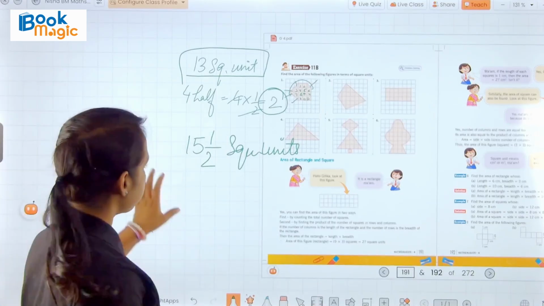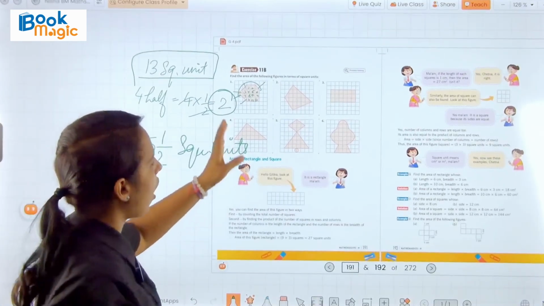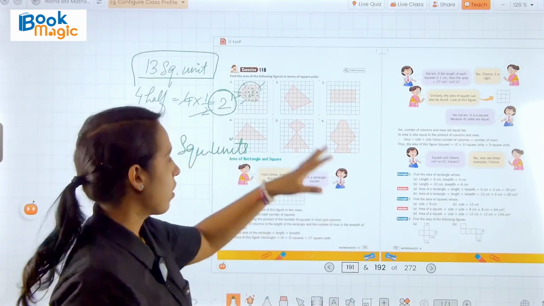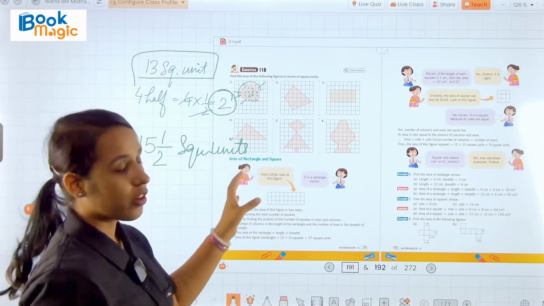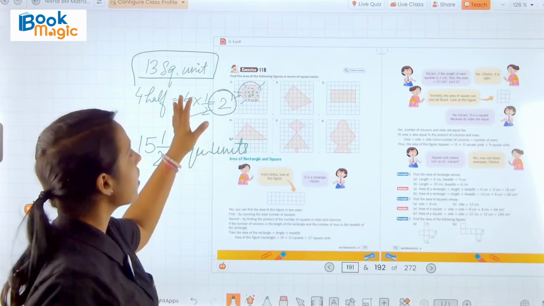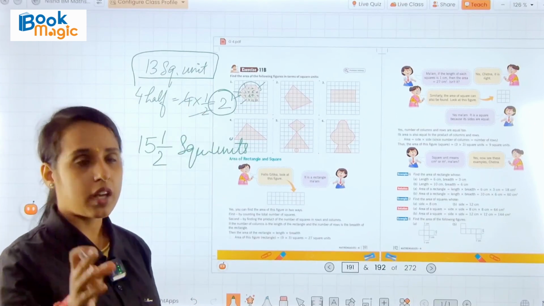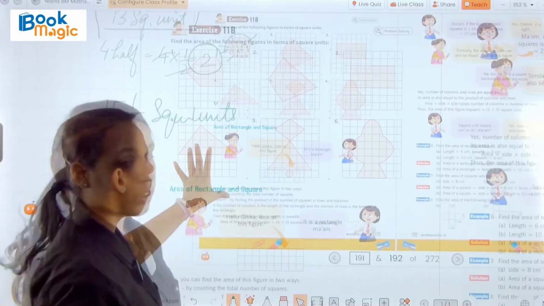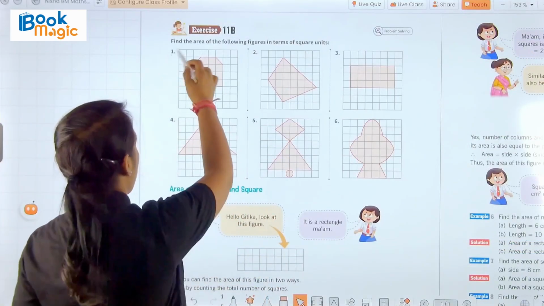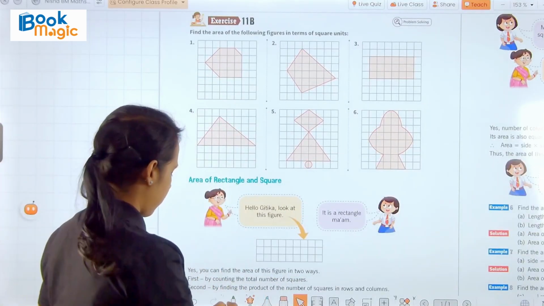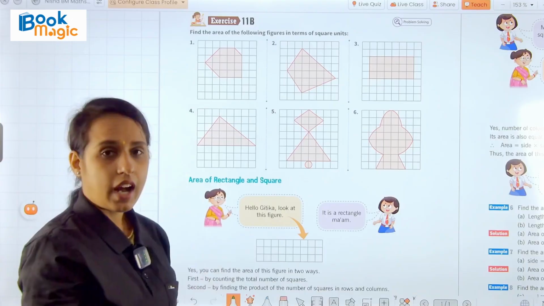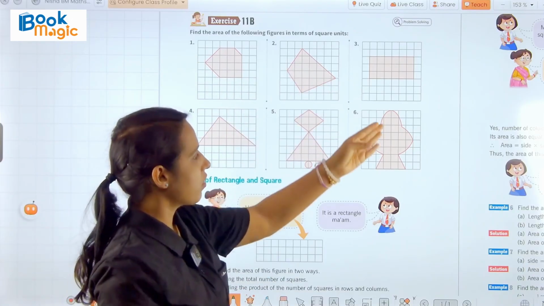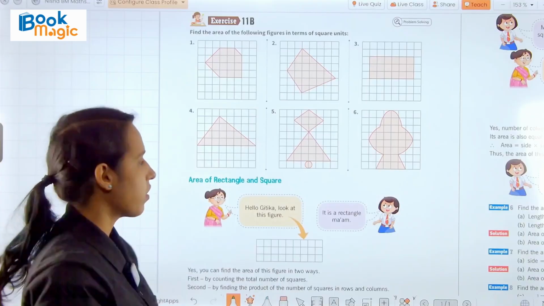Okay, so in this manner you have to count the squares that are covered by the given figure, and then you can easily write the square units or the area of the given figures. Now, as I solved the first question of this, you have to find out the area of the rest of the figures.